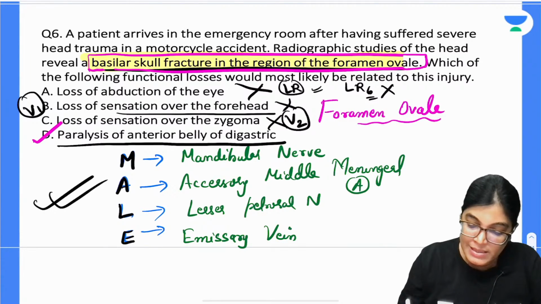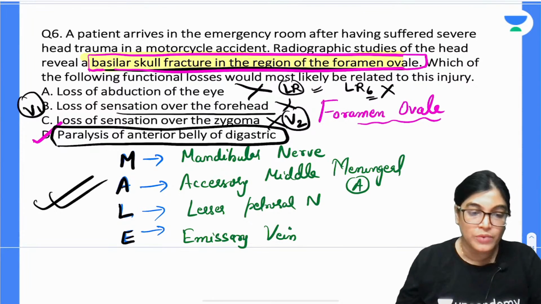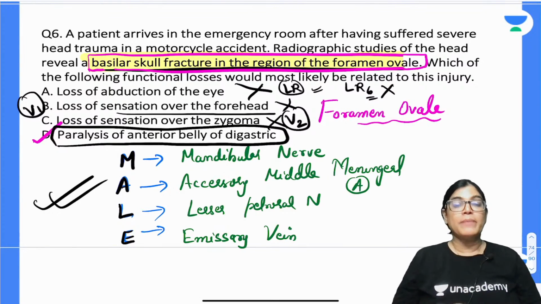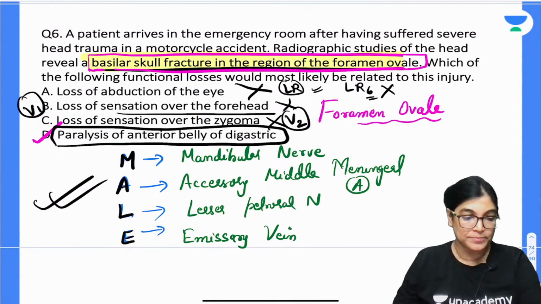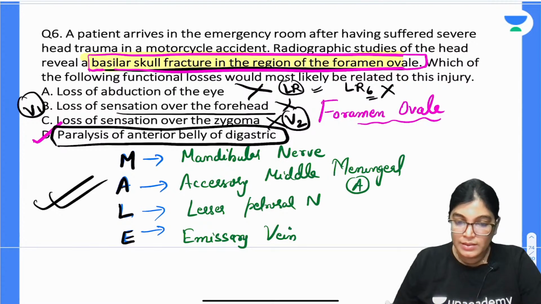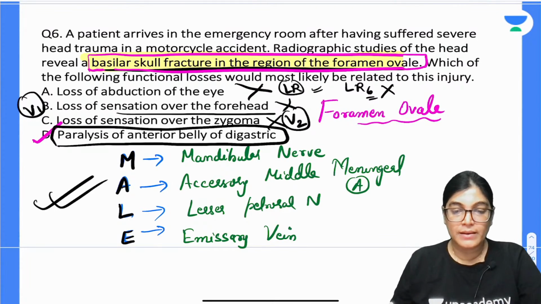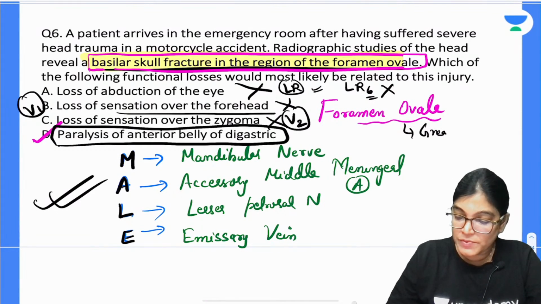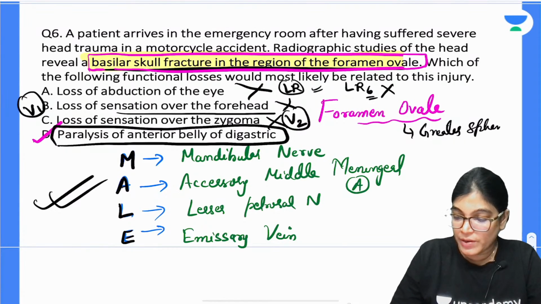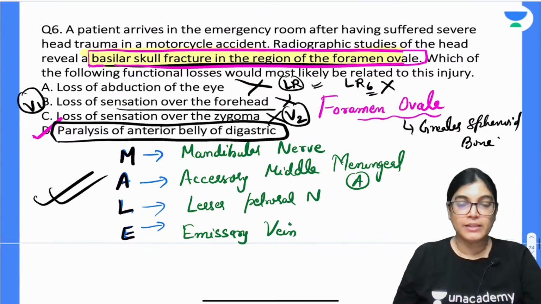So the correct answer is anterior belly of digastric. All of you clearly know anterior belly of digastric gets innervation from which nerve? Mandibular nerve. Anterior belly of digastric gets innervation from the mandibular nerve. So this is the reason option D is correct. Where is it located? Foramen ovale is located in the greater wing of sphenoid bone. Done. Let's move. All the best.